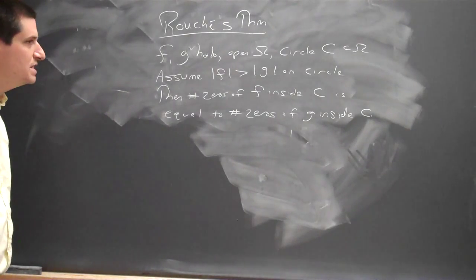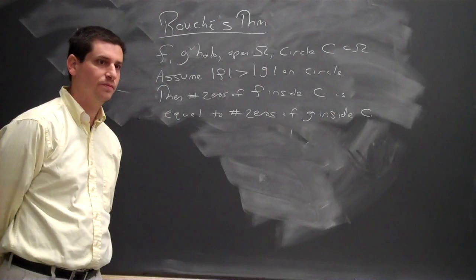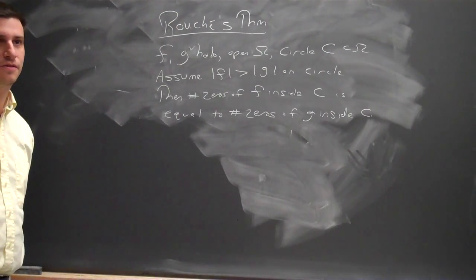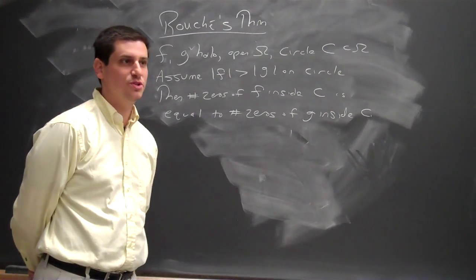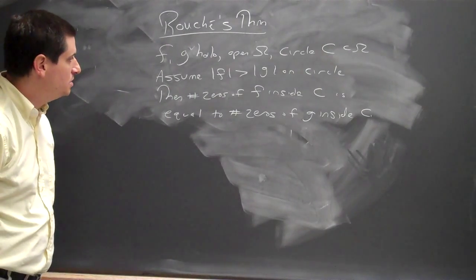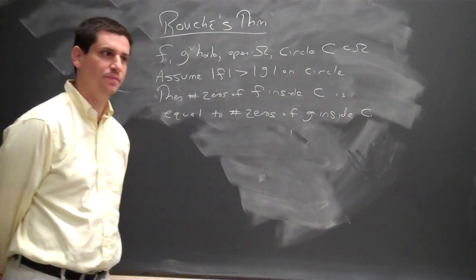Could we have infinitely many zeros of F on the circle? No, we'd have an accumulation point, then the function would have to be identically zero. That doesn't seem to be contradicted here. That would just mean G would be identically zero.